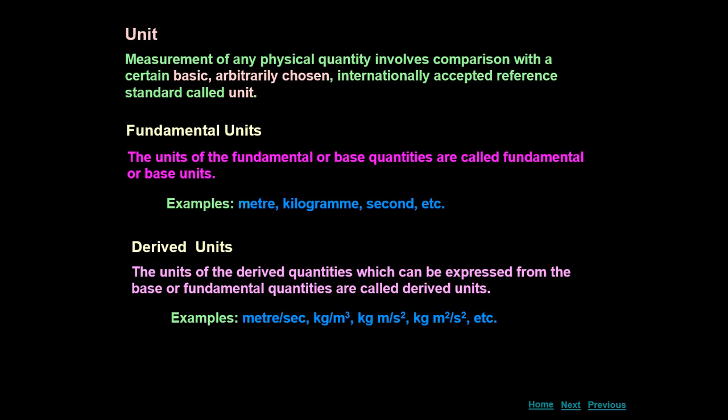Kilogram per meter cube, that is mass per unit volume, is density. Kilogram meter per second square: kilogram is mass, meter per second square is acceleration, so this is the unit of force. Kilogram meter square per second square is mass into acceleration into distance, work done. So these are the units of derived physical quantities, and that is why they are called derived units.